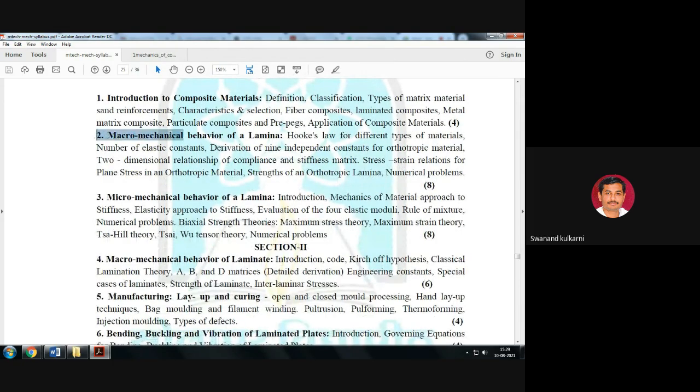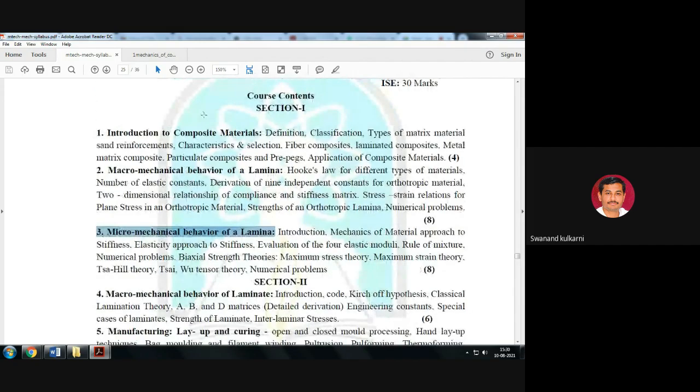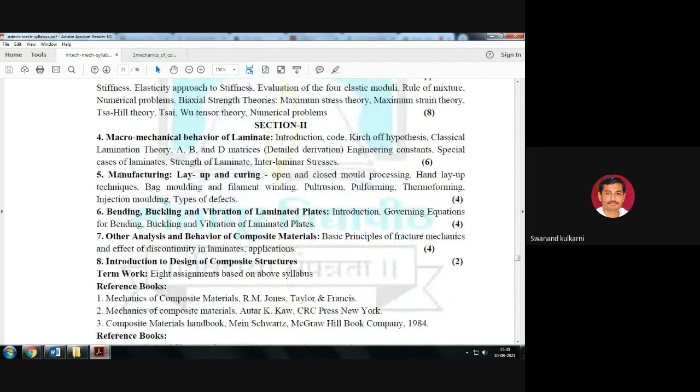Second chapter, Macro Mechanical Behavior of Lamina. Third chapter, Micro Mechanical Behavior of Lamina. From the first section, all these three chapters are over. Starting from the second section, Macro Mechanical Behavior of Laminate, this part we have started, but before that we have completed the manufacturing, layup and curing. So that total chapter is over, and presently we are working on this macro mechanical behavior of the laminate.